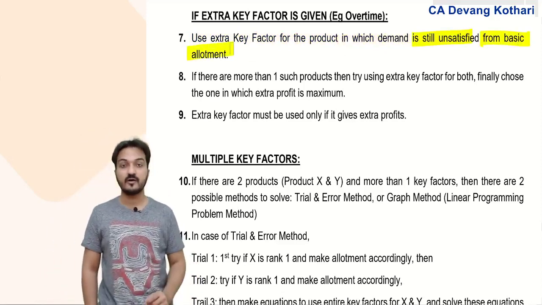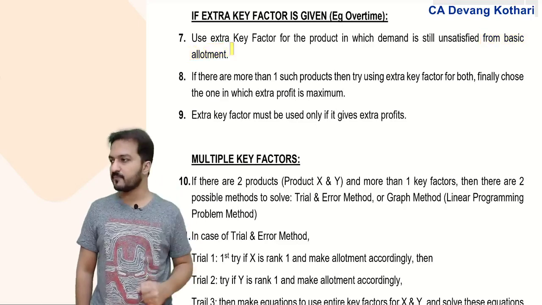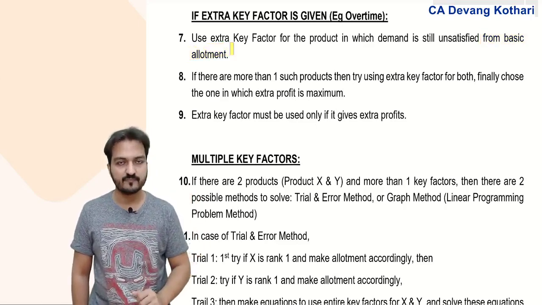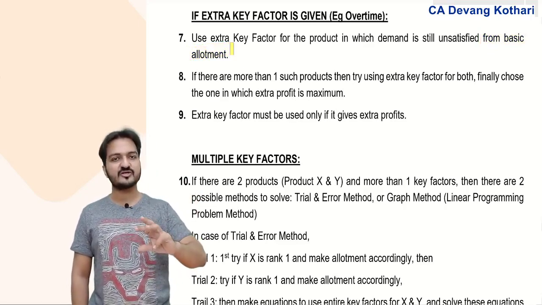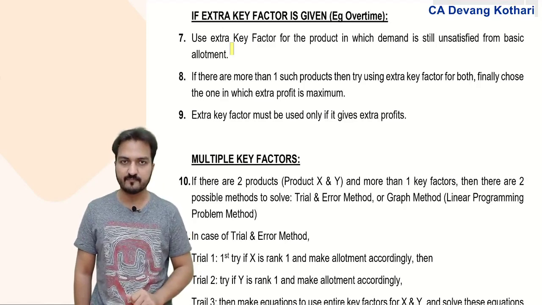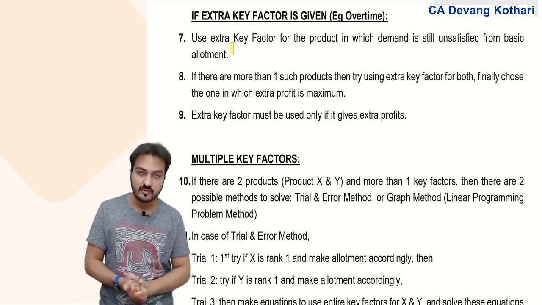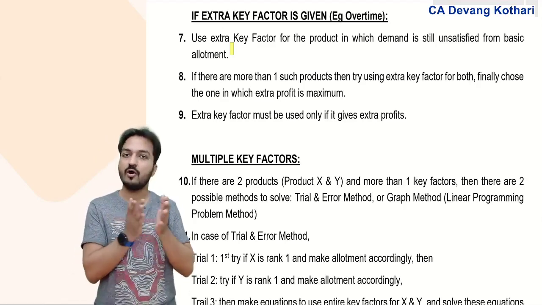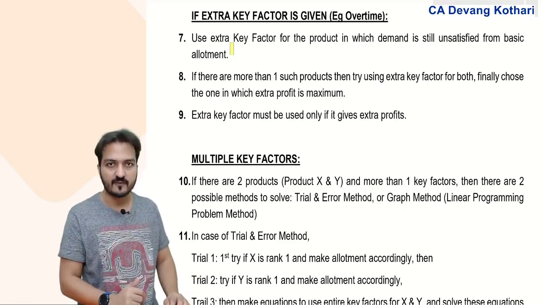allotment. Look, if I give you extra key factor, for example, normally 10,000 labor hours are available in the company. But if I work overtime, then I can get an extra 5,000 hours of overtime. Now where should I use this extra 5,000 hours? It can be used only on that product in which the demand is still unsatisfied.